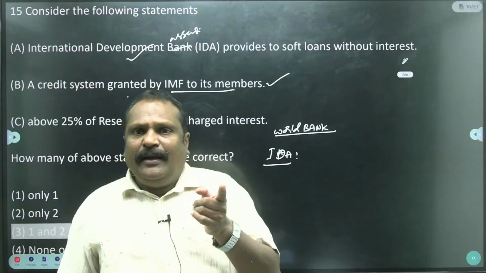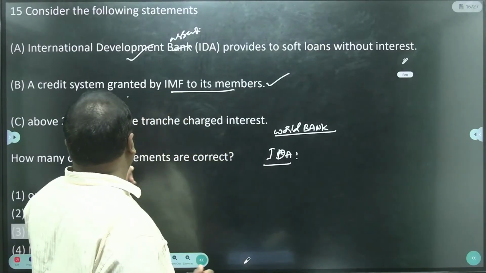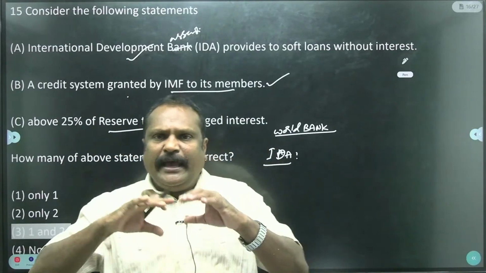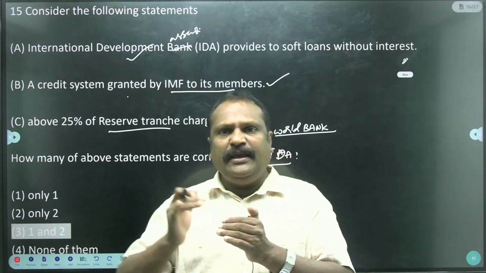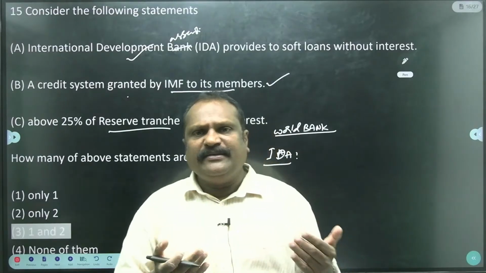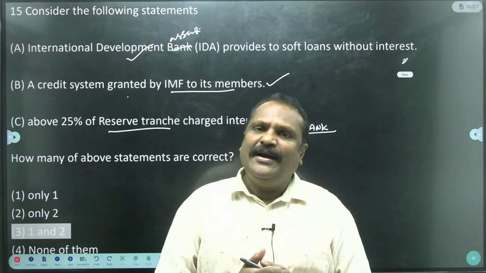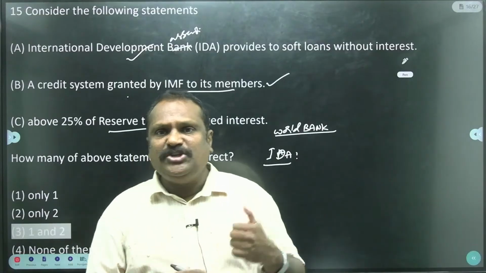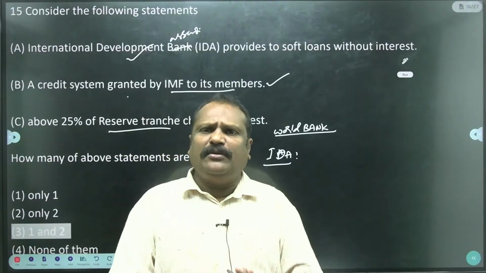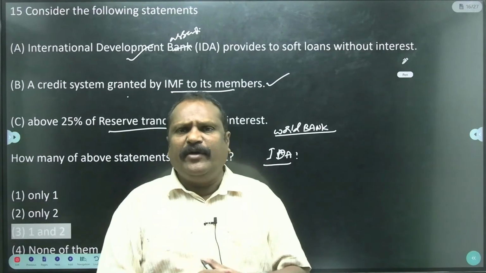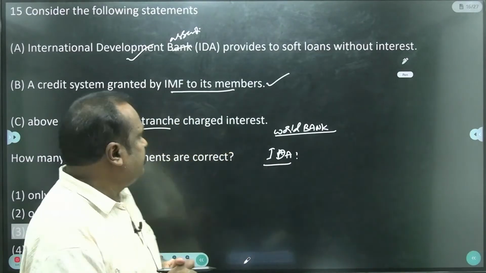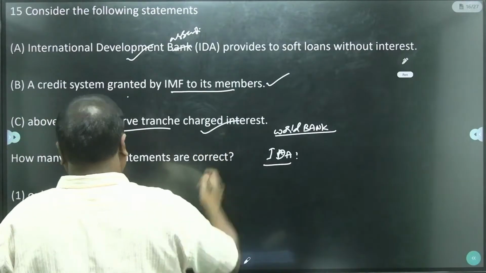There is a loan facility known as the reserve tranche. Reserve tranche means a kind of loan facility given to the IMF member by the IMF. India has its contribution in the IMF fund, and it can take a loan in the name of the reserve tranche. It's a loan facility provided to IMF members only. So this statement is also correct.